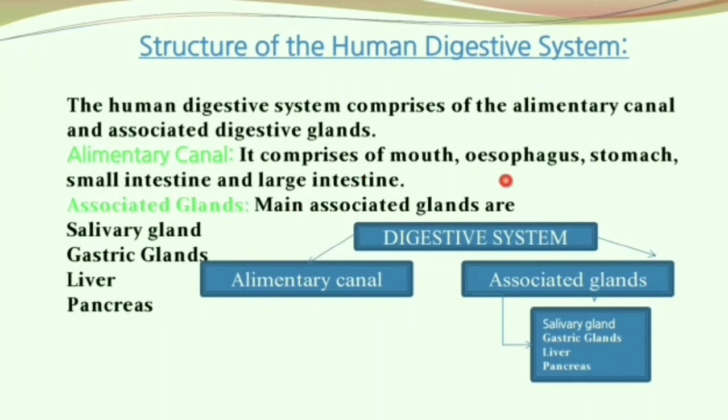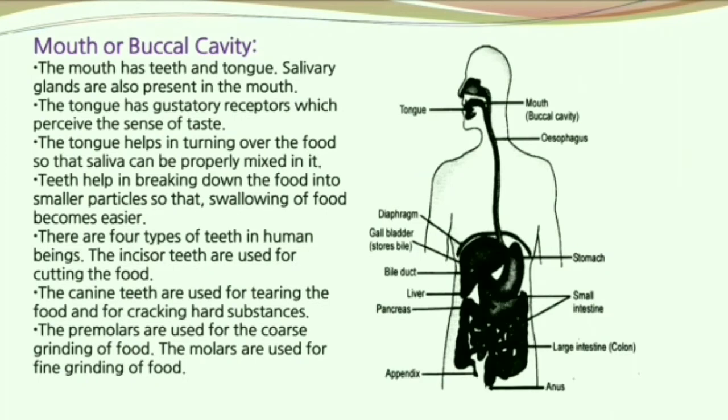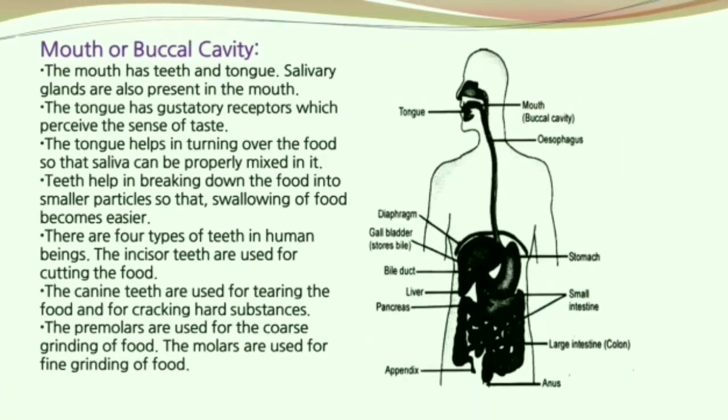The parts of the alimentary canal play a major role in the digestion. The associated glands or the accessory glands lie outside the alimentary canal. Under this, we will be learning about teeth, tongue, salivary glands and the esophagus. The mouth has teeth and tongue, and the salivary glands are also present inside the mouth.